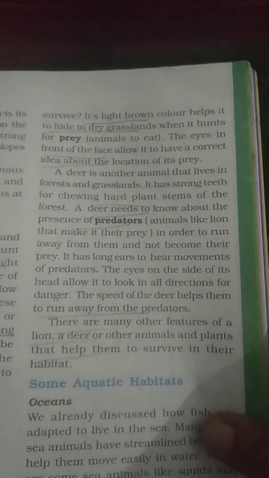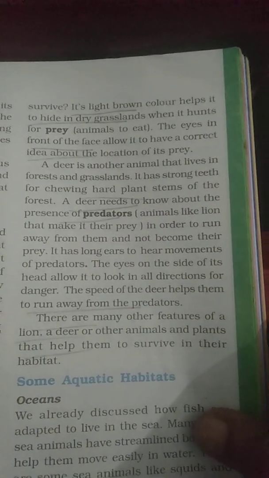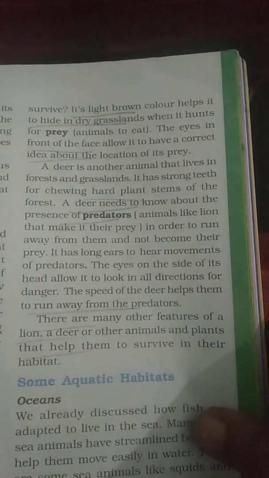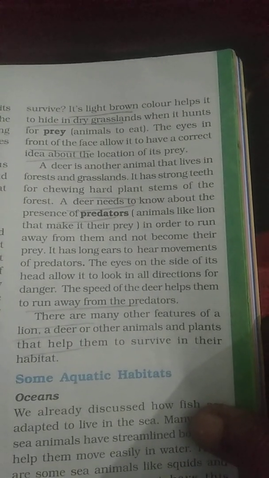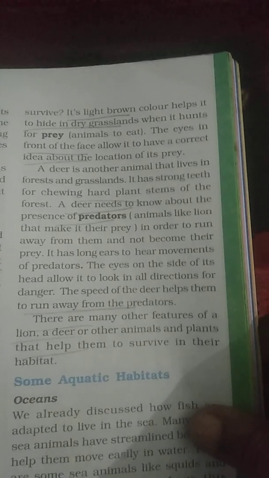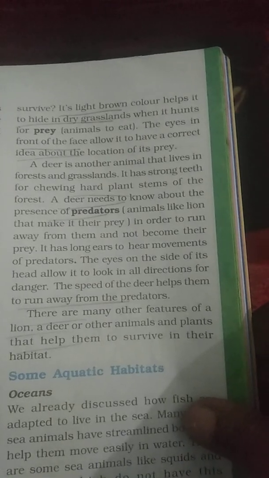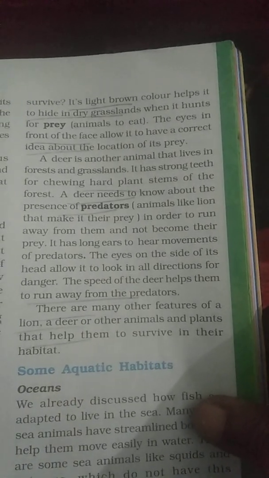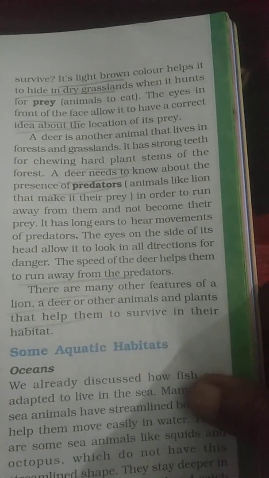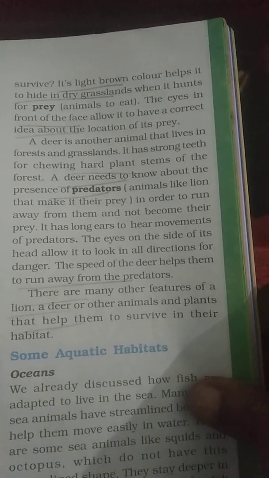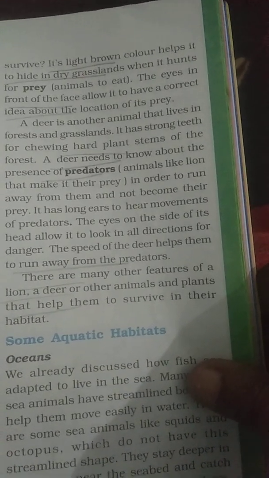The deer also has some adaptation techniques. The deer also lives in the forest and grassland. It has strong teeth for chewing hard plant stems of the forest. A deer needs to know about the presence of predators. Predators means other animals, like a lion, that catch the deer as food. In order to run away from them and not become their prey, it has long ears to hear the movement, to hear the very faint sound.